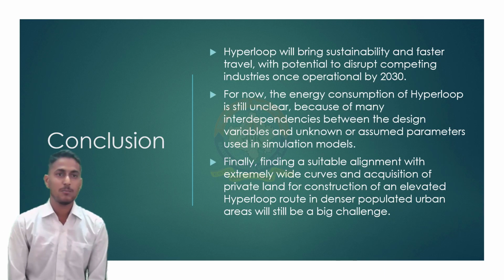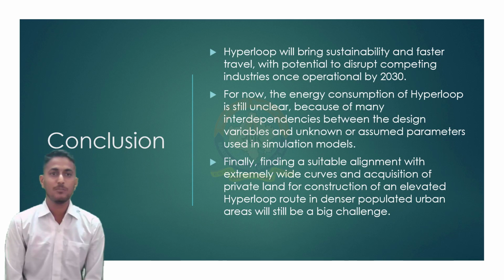Now, for the conclusion part of this PPT, Hyperloop will bring sustainability and faster travel with the potential to disrupt competing industries once operational by 2030. For now, the energy consumption of Hyperloop is still unclear because of many interdependencies between the design variables and unknown or assumed parameters used in simulation models. Finally, finding a suitable alignment with extremely wide curves and acquisition of private land for construction of an elevated Hyperloop in densely populated urban areas will still be a big challenge.